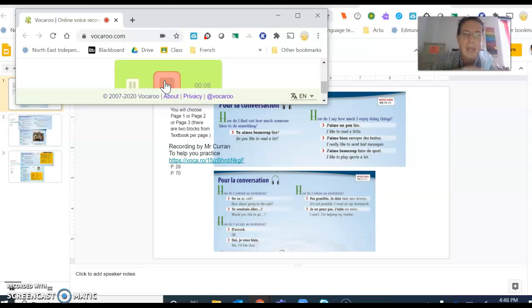And you read the rest of the page. On va au café. Tu voudrais aller, etc. You read all the French on this page. And I stop now.